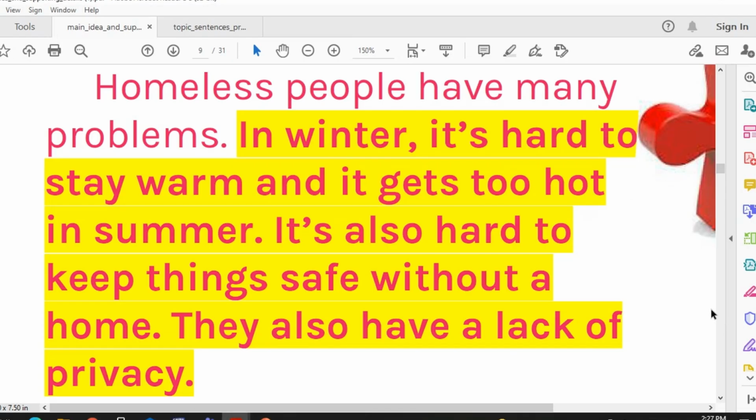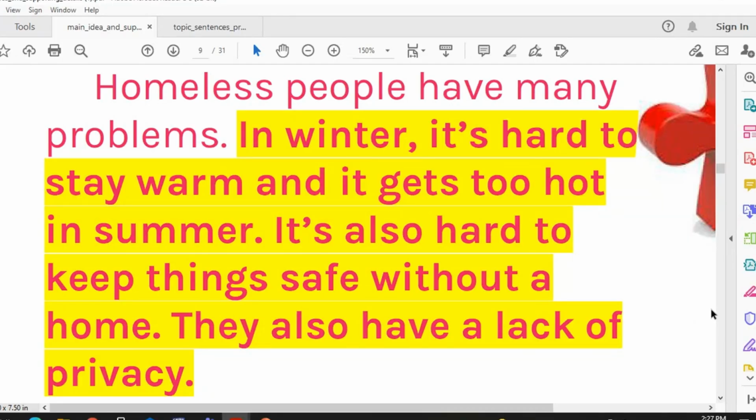Okay, so as you see, homeless people have many problems. In winter, it's hard to stay warm, and it gets too hot in summer. It's also hard to keep things safe without home. They also have a lack of privacy.